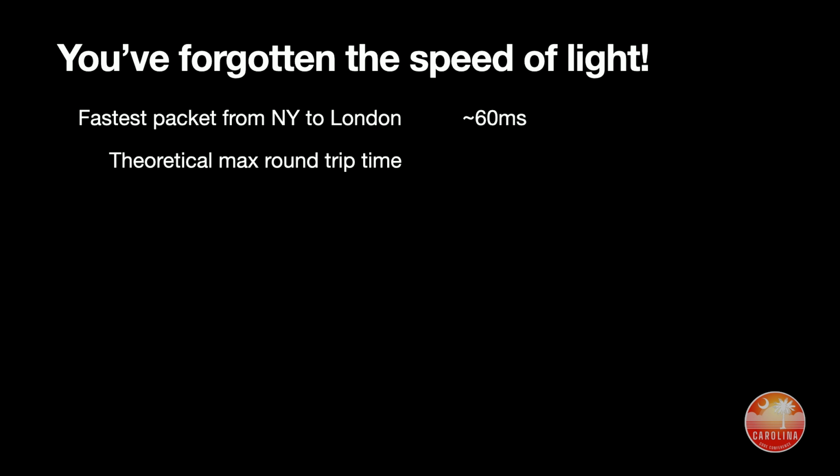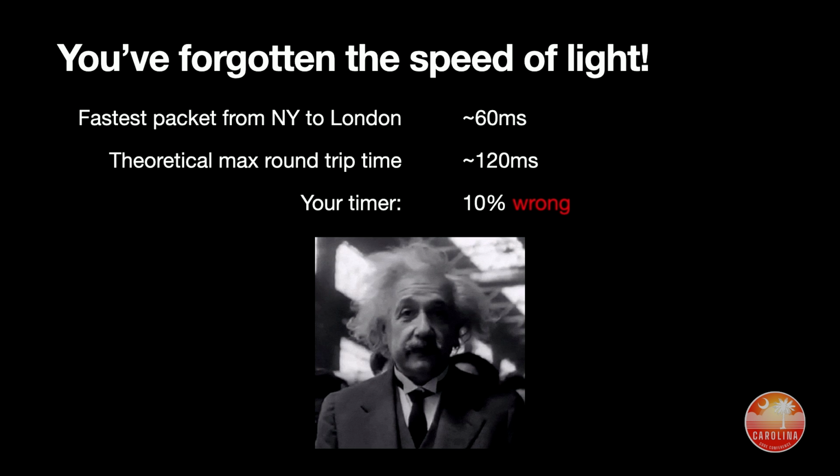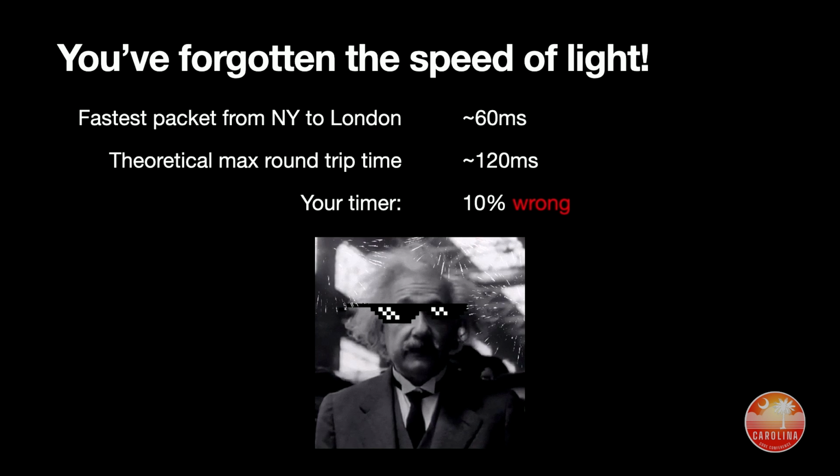But you've forgotten the speed of light. This is very important information. The fastest packet from New York to London is about 60 milliseconds. So the theoretical max round trip time, this is really complicated math, is 120 milliseconds. So that means your timer is always 10% wrong. This is because of the speed of light. Okay, the speed of light doesn't actually matter. I'm kidding. Nobody cares about a tenth of a second.